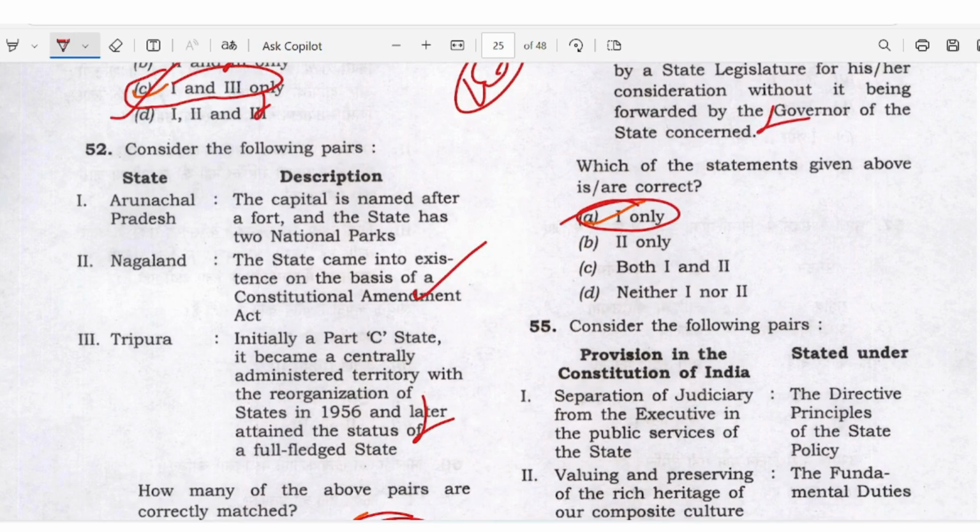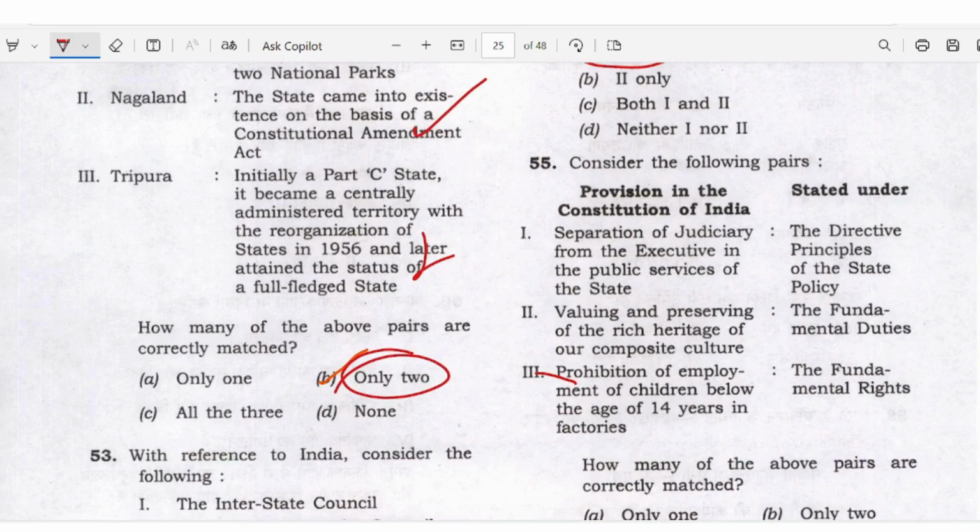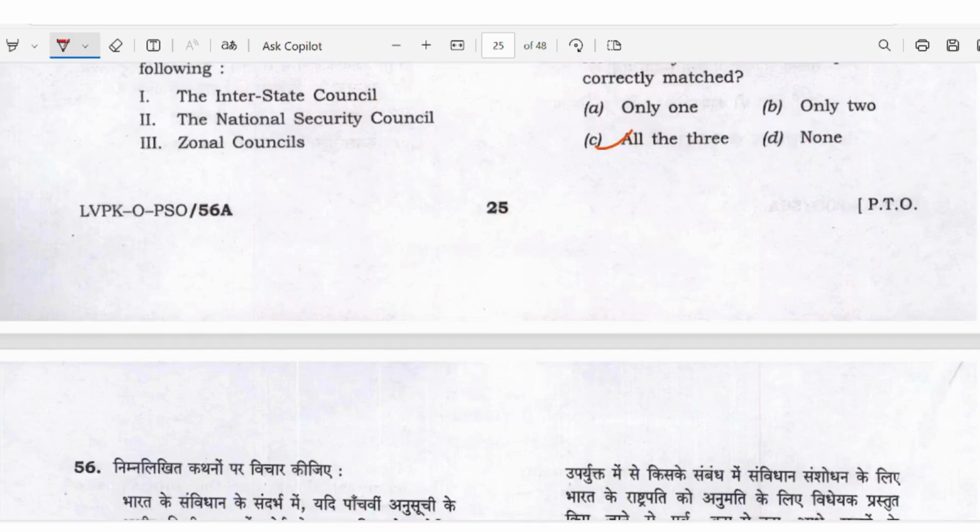This is wrong. Provision of the Constitution of India stated under separation of the judiciary from the executive in the public service of the state, valuing and preserving the rich heritage of our composite culture, prohibition of the employment of children below the age of 14 years in a factory is a fundamental right. Okay? It is a DPSP. So it is a fundamental duty. It's completely basic. All three are right.